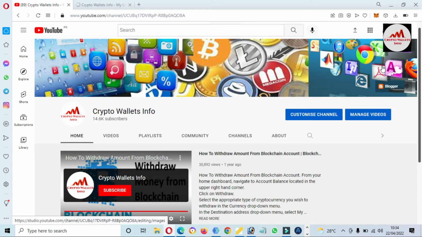So let's go to the laptop screen. In this video we are going to connect our Metamask wallet with the ZRX platform, and we will also add the token ZRX in our Metamask wallet. If you need to save transaction fees for exchanging USDT to Ethereum, you must watch this video till the end, because I am giving complete information on how to use cross chains and how to swap or trade one coin for other coins.